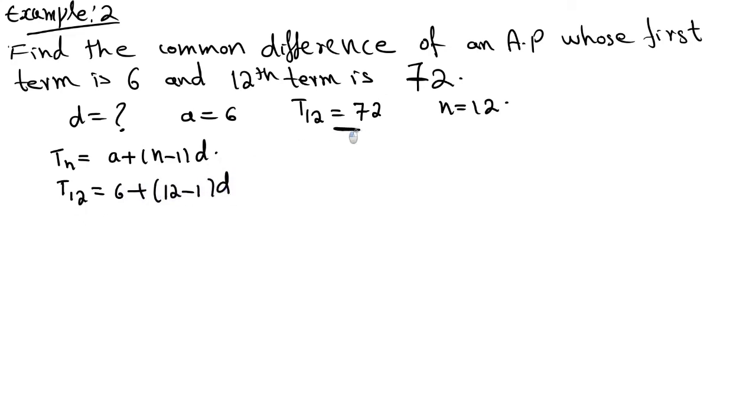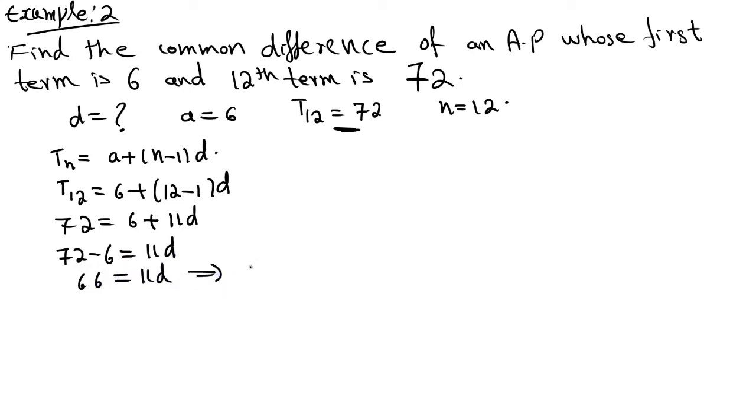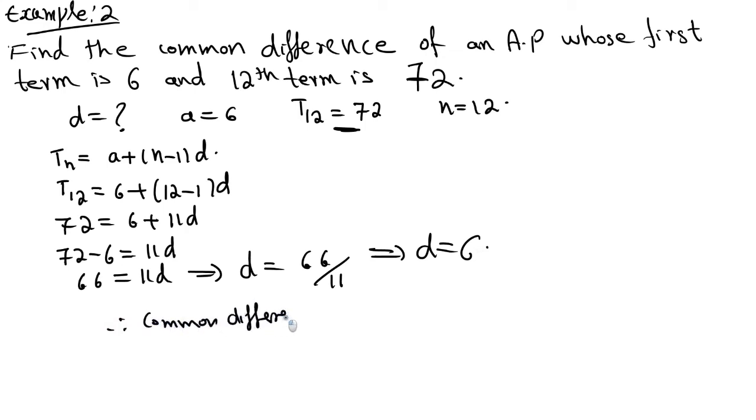T12 value is given, right? 72 = 6 + 11d. 72 − 6 = 11d. 72 − 6 is 66, so 66 = 11d. This implies d = 66/11. This implies d = 6. Therefore, the common difference is equal to 6.